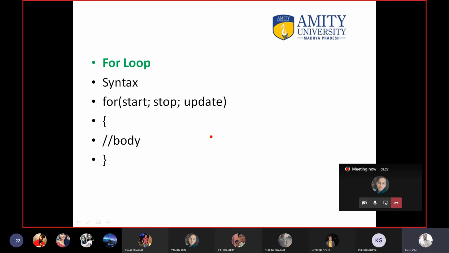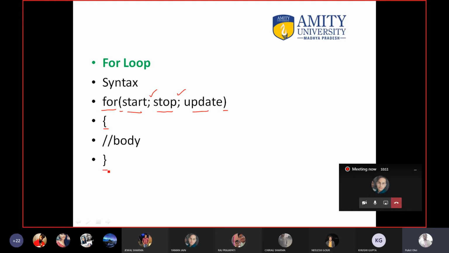This is the syntax of for loop. The syntax is very, very important. First you will write for, then round brackets are used. Then this is the start statement, this is the stop, and this is the update, and these are separated by semicolon. Sometimes students are confused, and instead of semicolon they write comma. No, I have told you this is a programming language. It means the computer is very logical. Even if you make one mistake, the program will not work. So remember, inside the for loop you have to write semicolon, not comma. Then curly bracket can start.